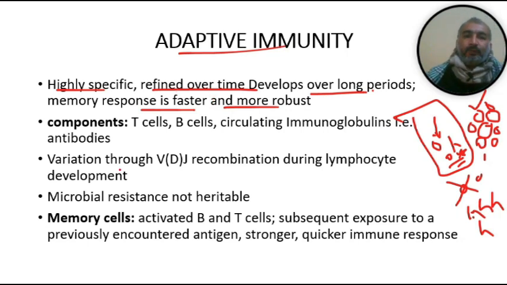So what are the memory cells? Memory cells are just activated B and T cells, which have been exposed to that antigen or that bacteria. So what are the components of adaptive immunity? We already discussed: T cells, B cells, and circulating immunoglobulins or antibodies.